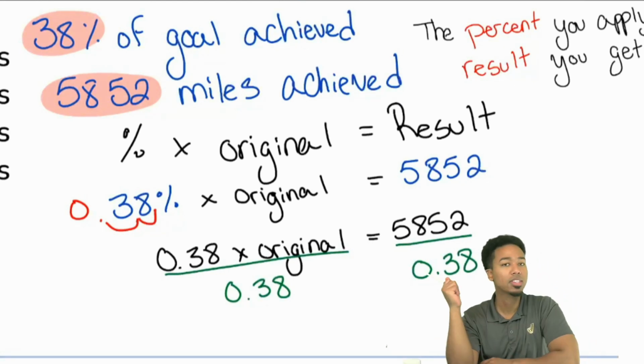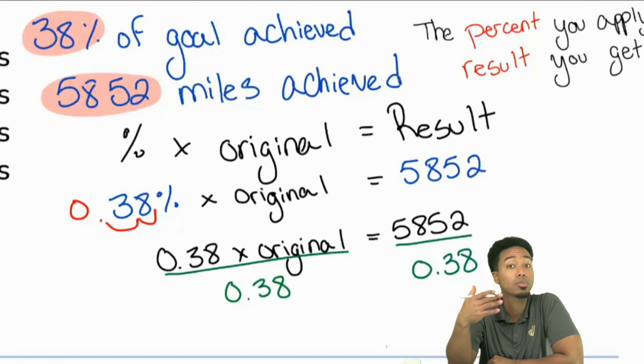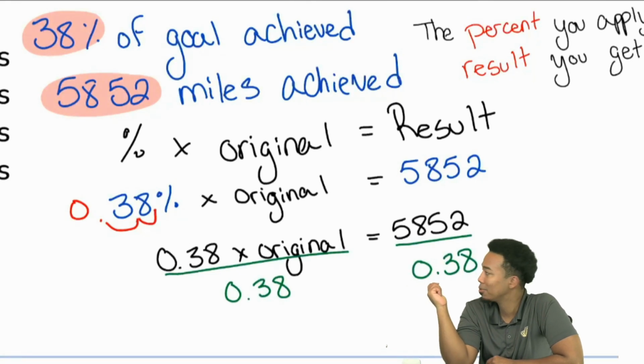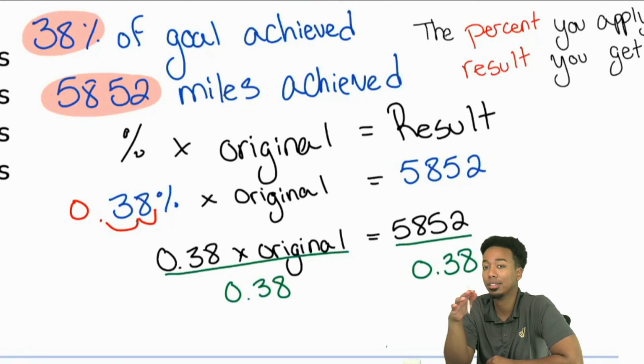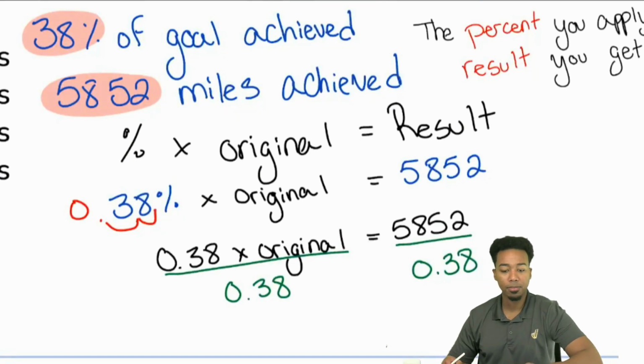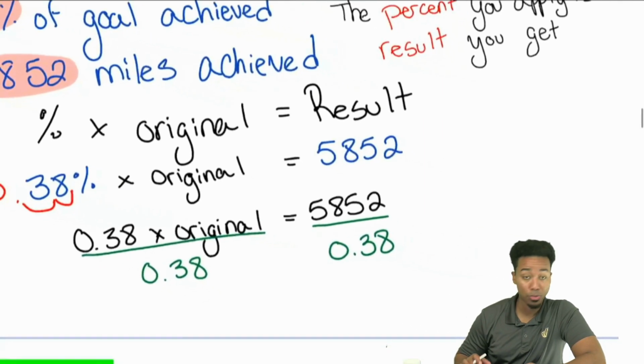But this is going to make the difference between those who've actually built up their fundamentals and those who are kind of just hoping for the best. If you've built up your fundamentals, you're going to learn that this is not a problem. Dividing by a decimal might seem annoying as heck. To a degree, it might be. But if you know how to work with decimals and dividing by decimals, you'll know that 5,852 divided by 0.38,